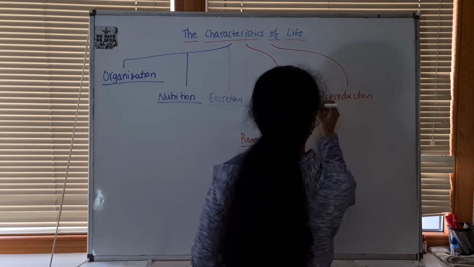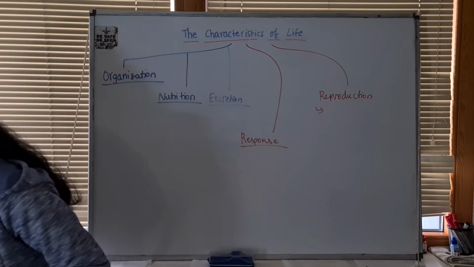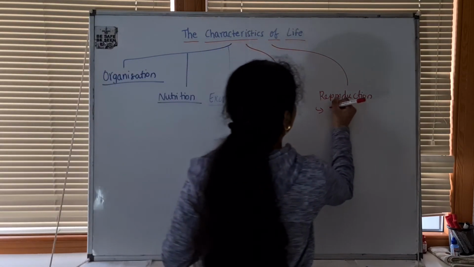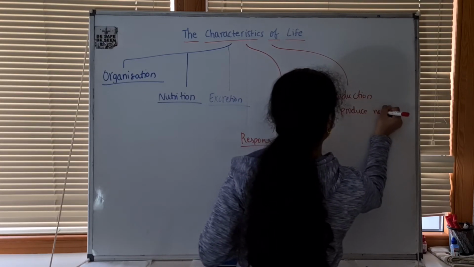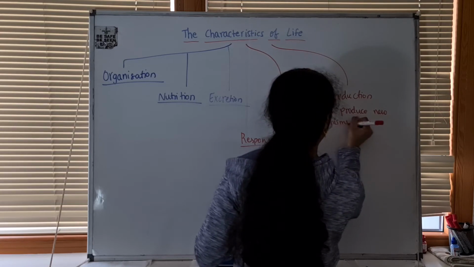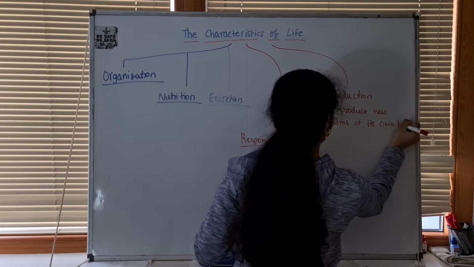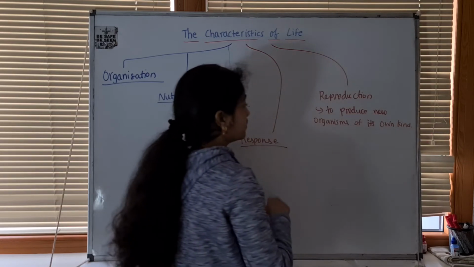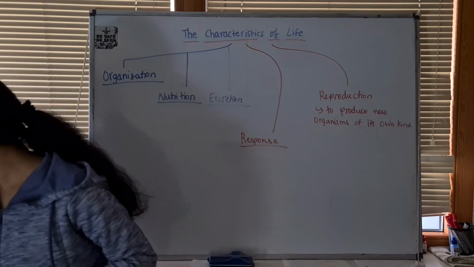Reproduction. So let's see the definition of reproduction. Reproduction is the ability of organisms to produce new organisms of its own kind. That's reproduction.